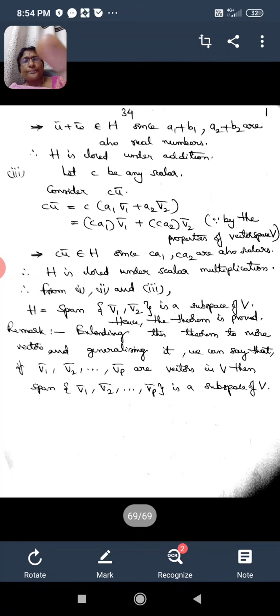Otherwise, application problems are nothing but the application of the concepts, and if we are not thorough with the concepts, we cannot do the problems. It is meaningless to do the problems without knowing the concept well.